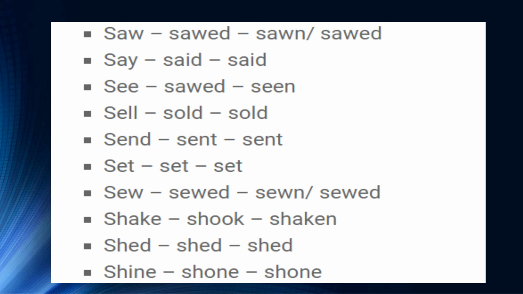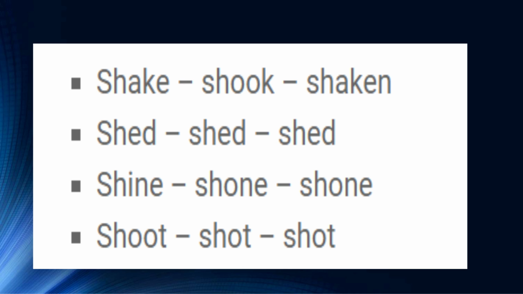The next word is shine, shone, shone. And its translation in Hindi is chamkana. This word is also used as a noun, which means chamak in Hindi. In this list we have the next word, shoot, and its past form is shot, and the past participle form is the same as the second form, and that is shot. So shoot, shot, shot. The meaning of this verb is to fire a gun or to shoot a bullet, but it has another meaning also, that is recording by camera.